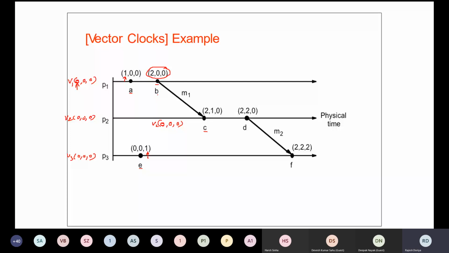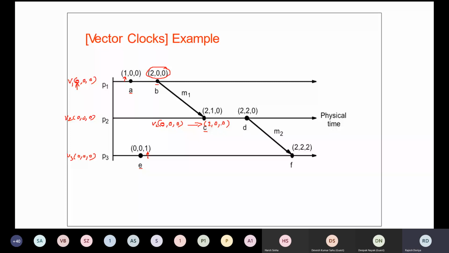So the maximum between 2 and 0 is 2. Then the maximum between 0 and 0 is 0. Then the maximum between 0 and 0 again is 0. Am I clear? As of now, I have just computed the maximum of this vector and this vector, and it has come out as 2, 0, 0.